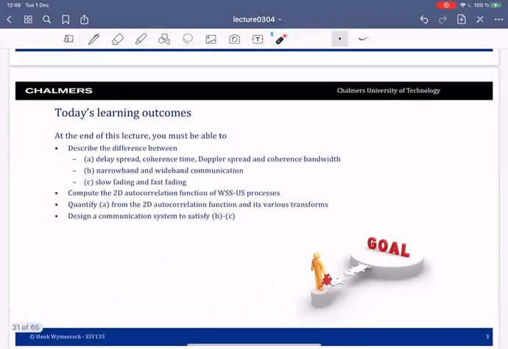In today's lecture, we will learn the differences between delay spread, coherence time, Doppler spread, and coherence bandwidth, differences between narrowband and wideband communication, slow and fast fading. We'll also talk about how to compute the 2D autocorrelation function of wide sense stationary uncorrelated scattering processes.